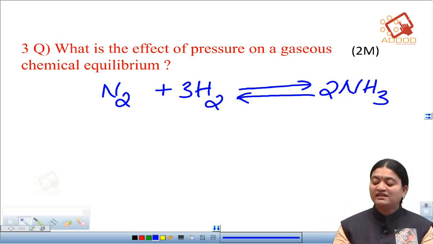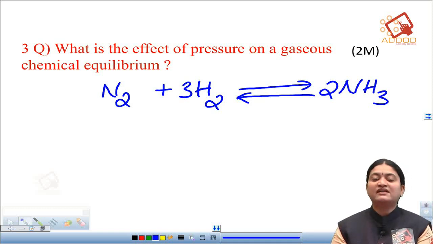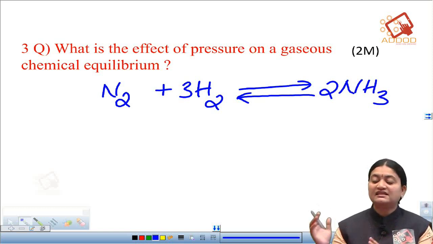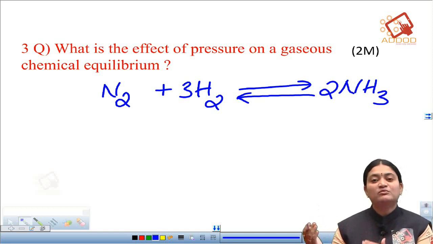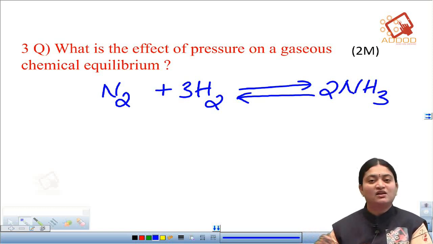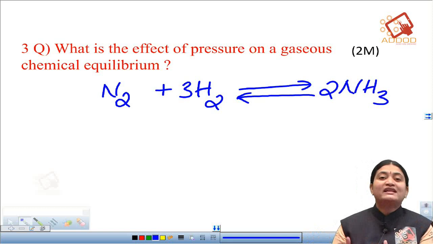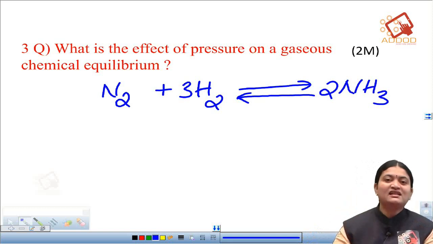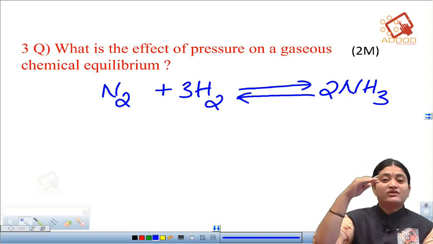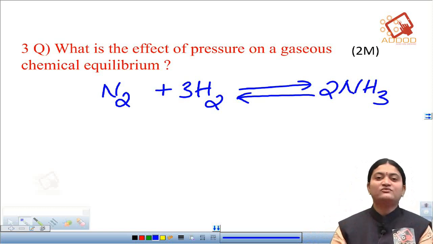In this case, on which side are the number of moles less, the left hand side or the right hand side? As we can see, on the right hand side the number of moles are less, so the equilibrium will shift towards the right. Now if we are decreasing the pressure, then what happens?